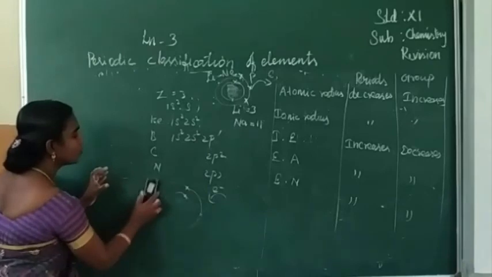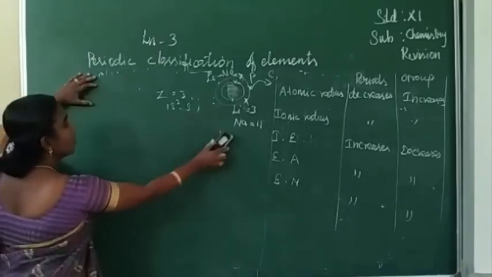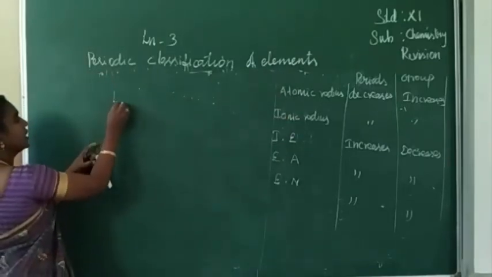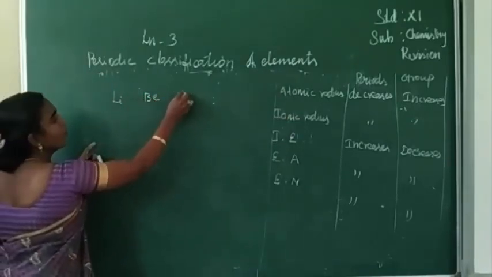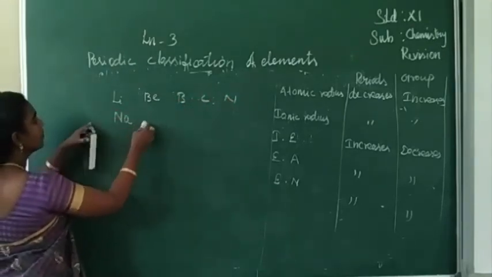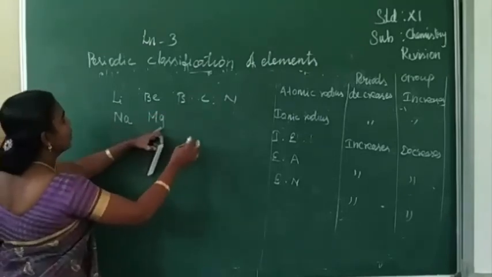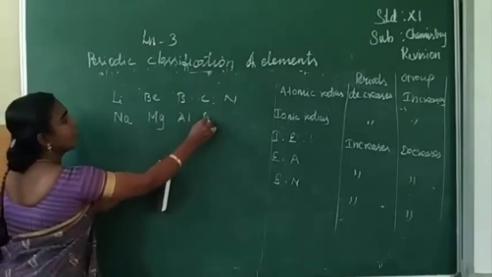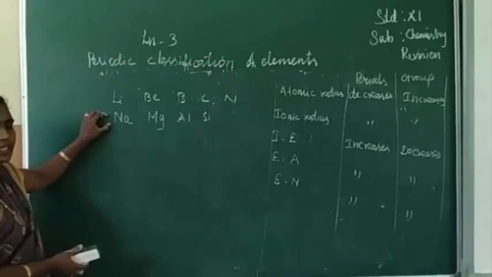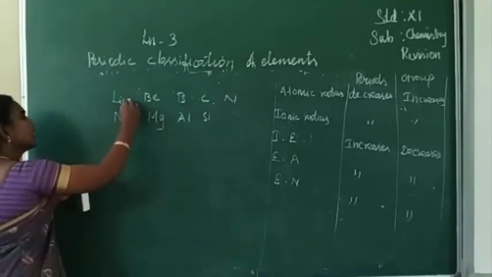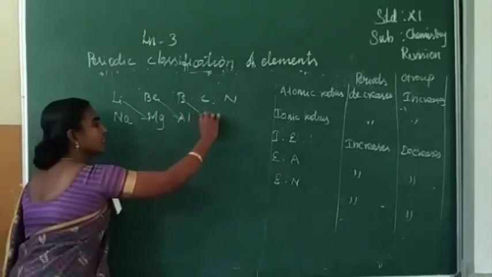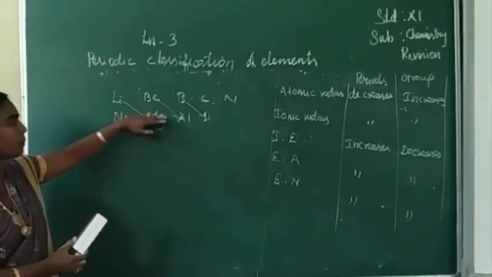The last, only 1-2 more questions, diagonal relationship. We can explain like this: lithium, beryllium, boron, carbon, nitrogen. Second period. Sodium, magnesium, aluminium, silicon. When you consider the second period and third period elements, the elements which are placed diagonally have similar chemical properties.